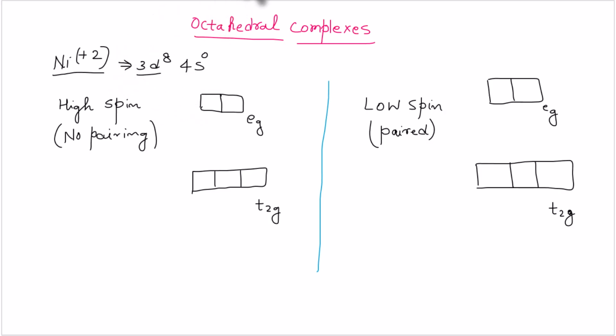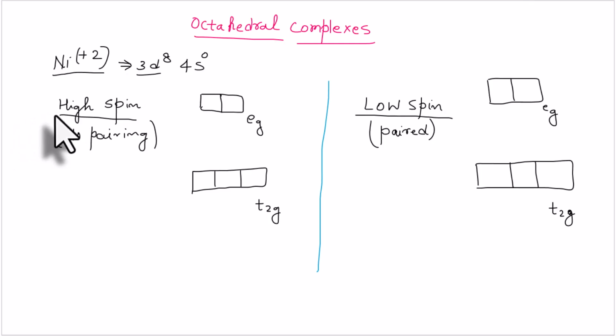irrespective of the nature of the ligand, or you can say irrespective of the nature of the complex, whether the ligand is a strong field ligand or a weak field ligand, or whether the complex is a high spin complex or a low spin complex, the filling of electrons in the d8 configuration is similar, and also this d8 configuration will not show Jahn-Teller effect. So why is that? Let's see.